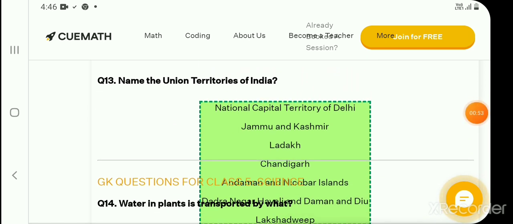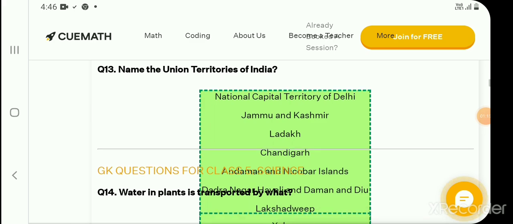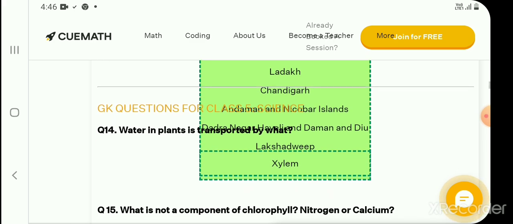Name the Union Territories of India. We will watch this question's answer. National Capital Territory of Delhi, second, Jammu and Kashmir, Ladakh, Chandigarh, Andaman and Nicobar Islands, Dadra and Nagar Haveli, Daman and Diu, Lakshadweep. All these are union territories.